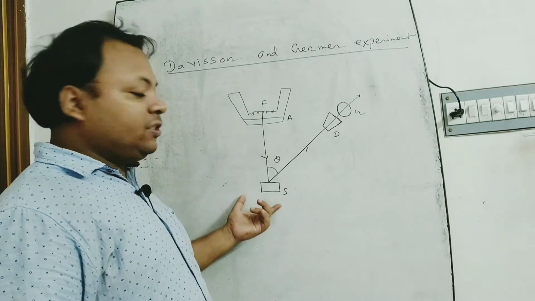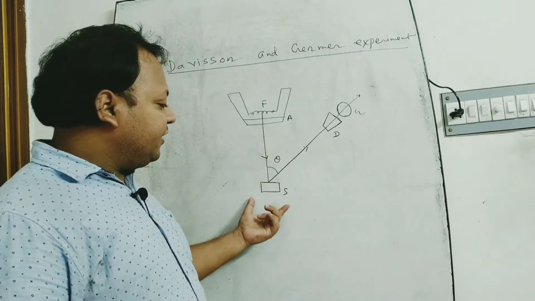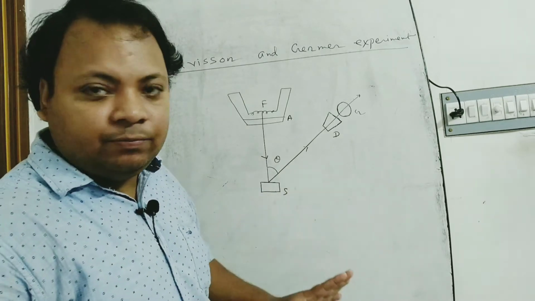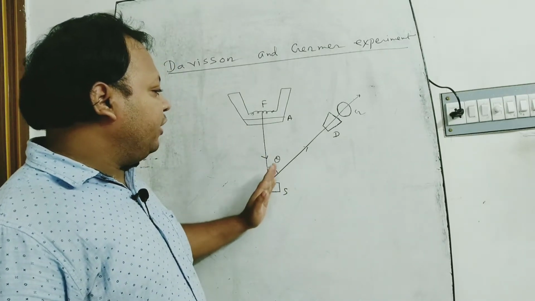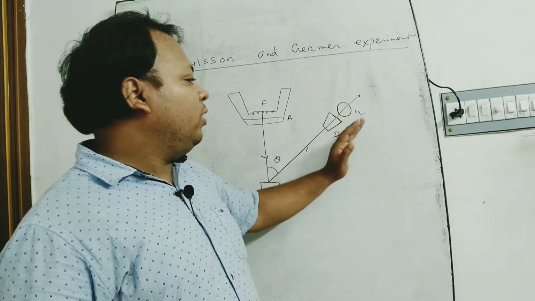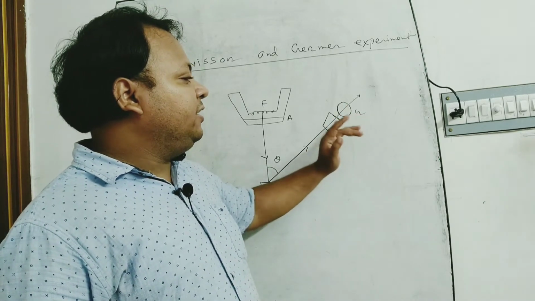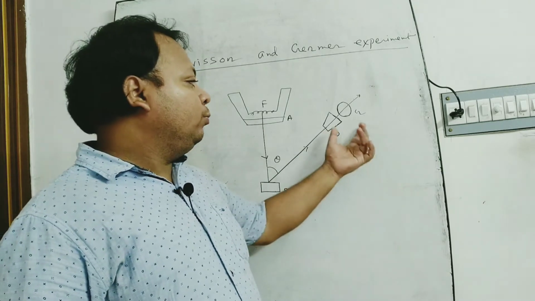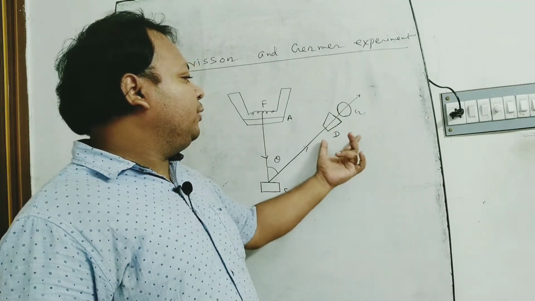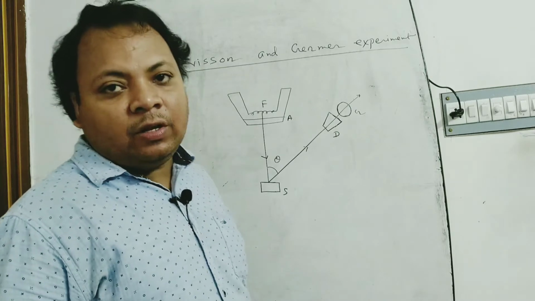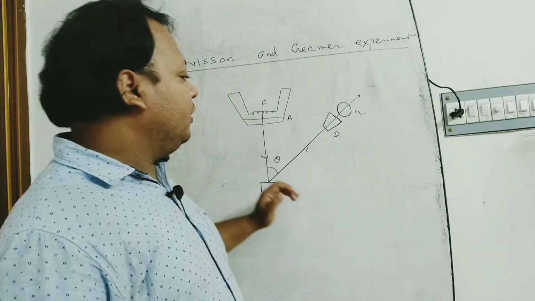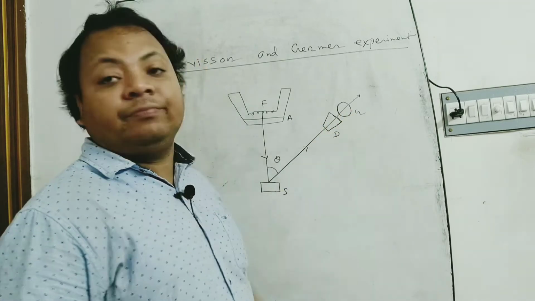These electron beams strike the target S. It is made of nickel crystal, and after diffraction the beam moves toward the detector, and this detector is connected with a galvanometer. By this galvanometer we can measure the energy of the diffracted electron beams.